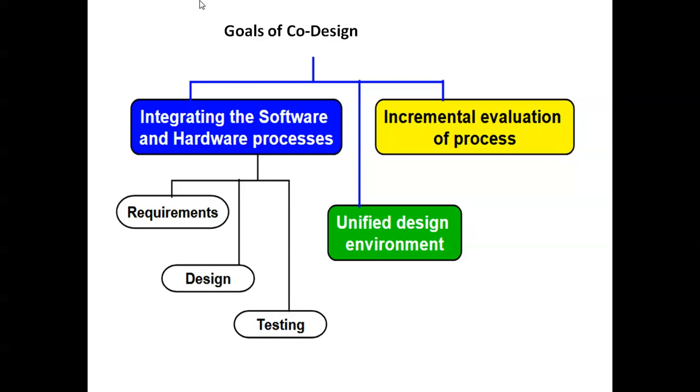Then another goal, a unified design environment. And the third goal, incremental evaluation of the process. So under the integration of software hardware processes, there are requirement, design and testing parts. So these are the things that come under the goals of co-design.